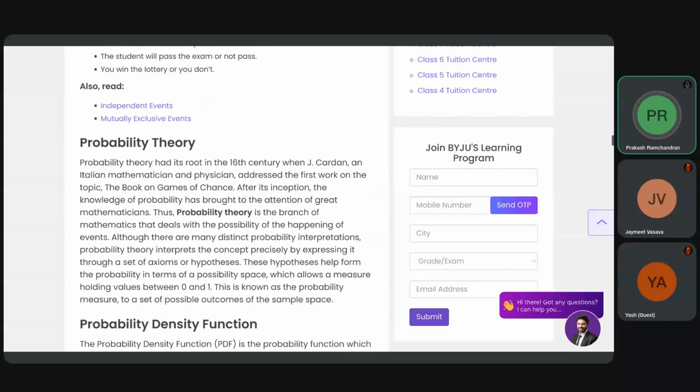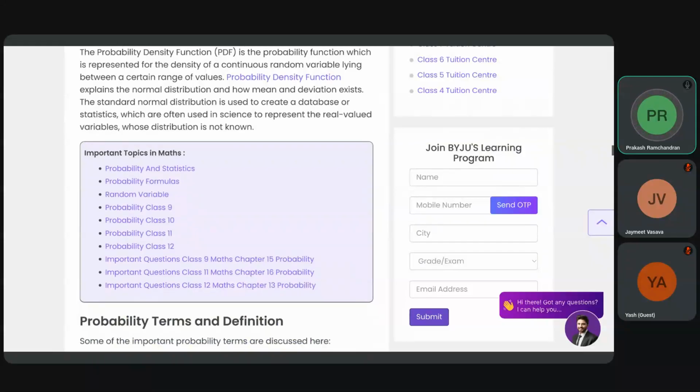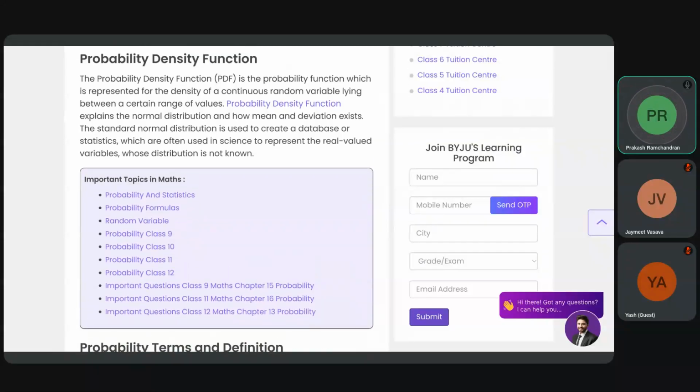Probability theory has its roots centuries back, and all that about the probability density function. Density function is really the expertise of Jamith, right?